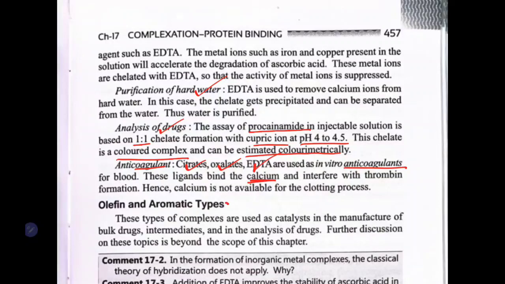And the last one is the olefin and aromatic type. This is not much important in pharmacy, because these complexes are used as catalysts in the manufacture of bulk drugs, intermediates and analysis of drugs. Remember this. So the complexes which are used as catalysts in the manufacture of bulk drugs are the olefinic and aromatic type. Remember this one.